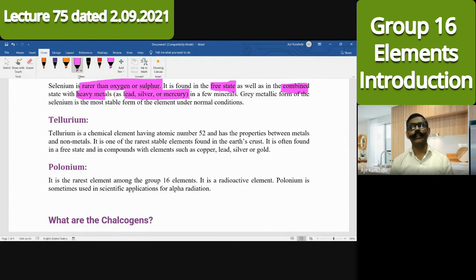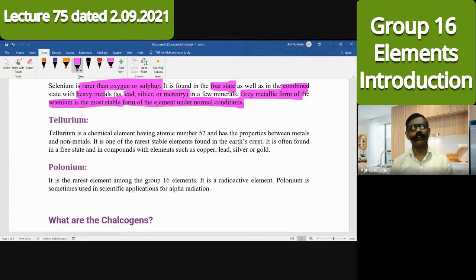The gray metallic form of selenium is the most stable. Allotropes are there; the gray form is one of the allotropes. The gray metallic form is the most stable form of the element under normal conditions.